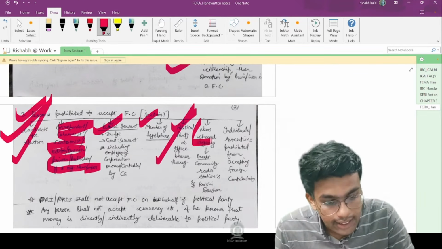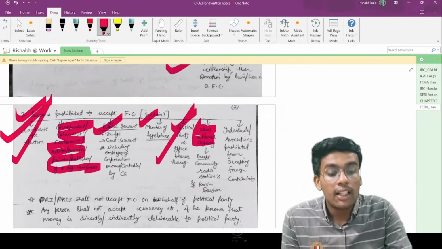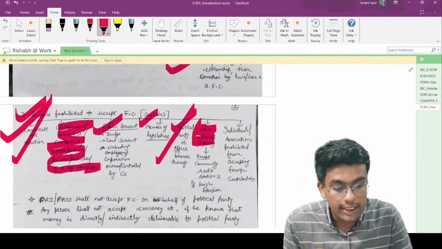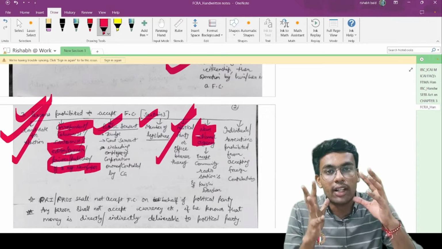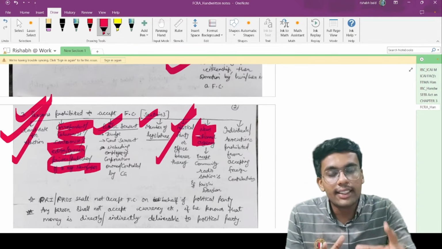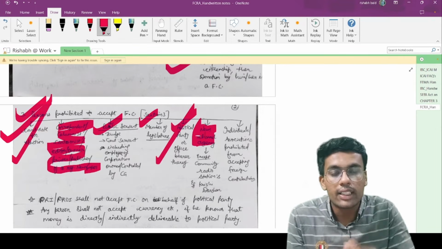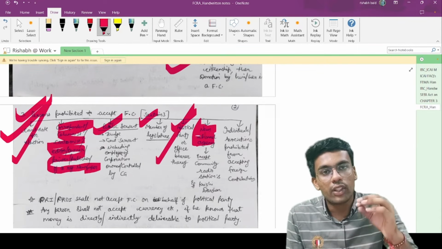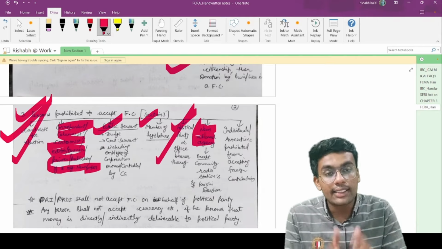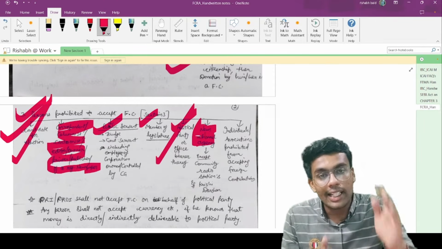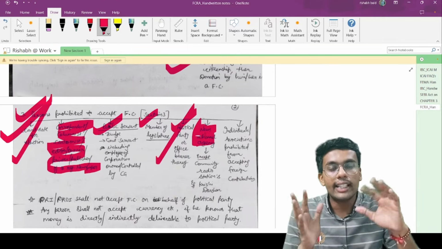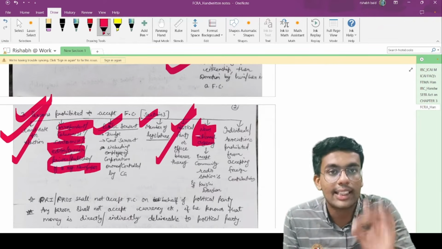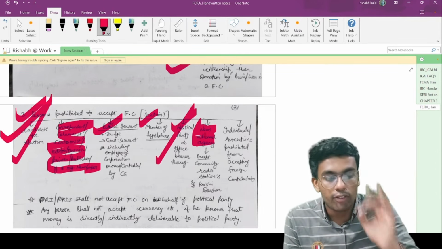News channel agencies. Here there is a trick. Except community radio stations such as Krishi Darshan. That is a kind of Krishi-related educational channel, wherein training is provided for farming. In such a case, that news channel is not covered here, but any other news channel which is covering any other news is covered here, and such a news channel is prohibited from accepting foreign contribution.